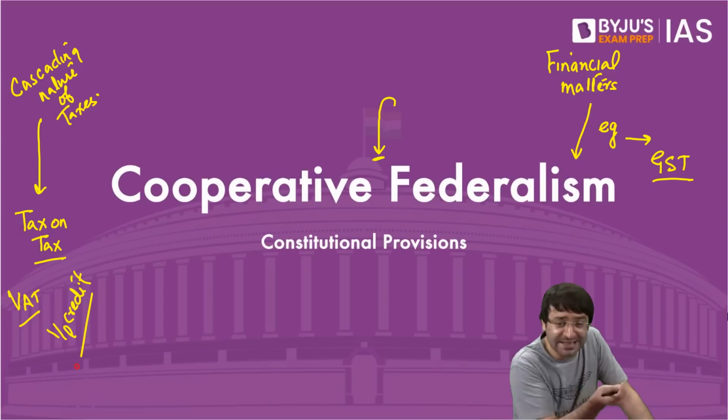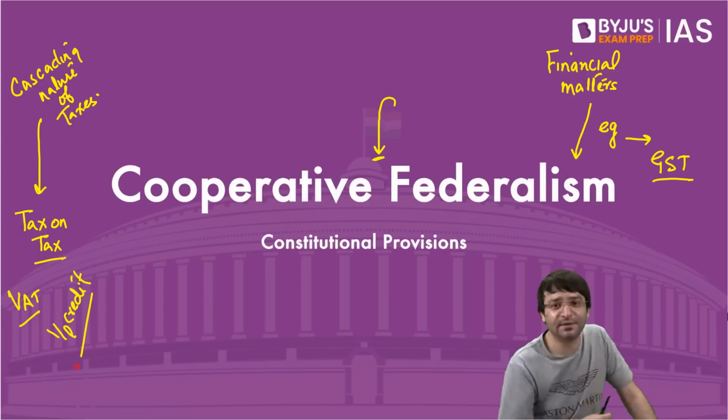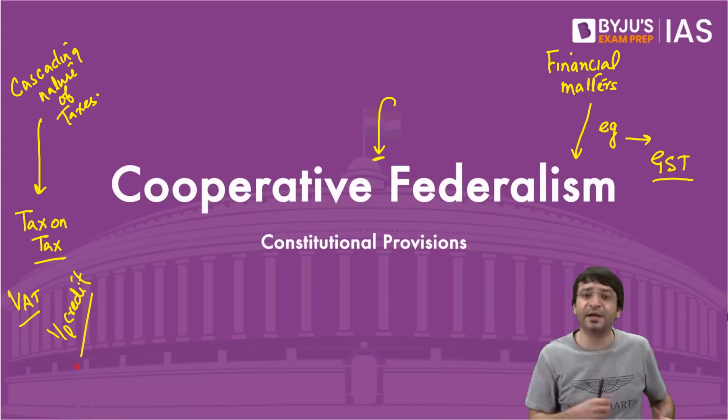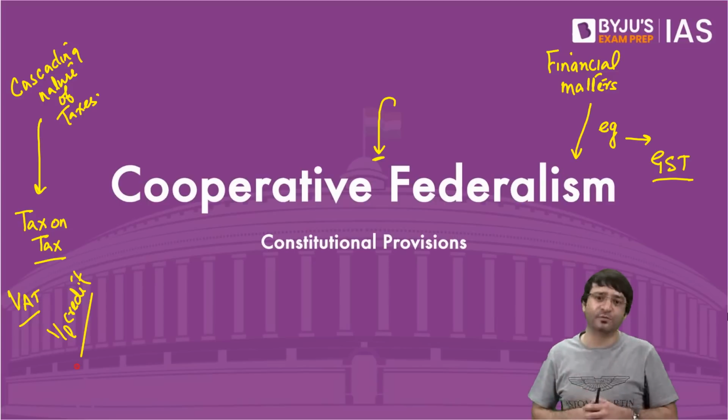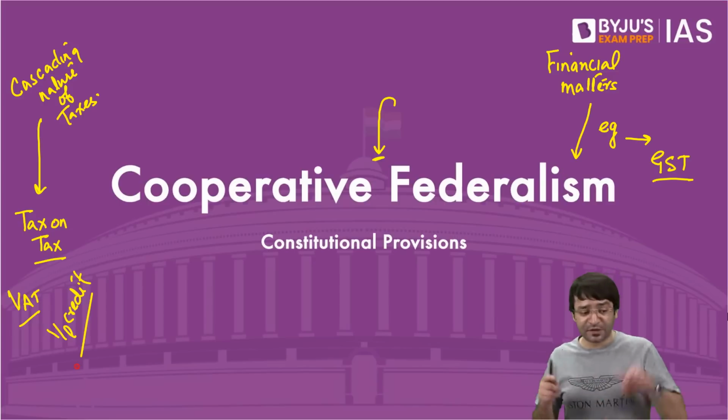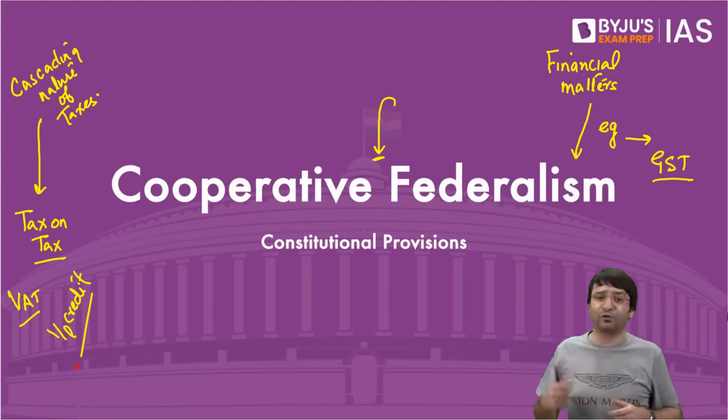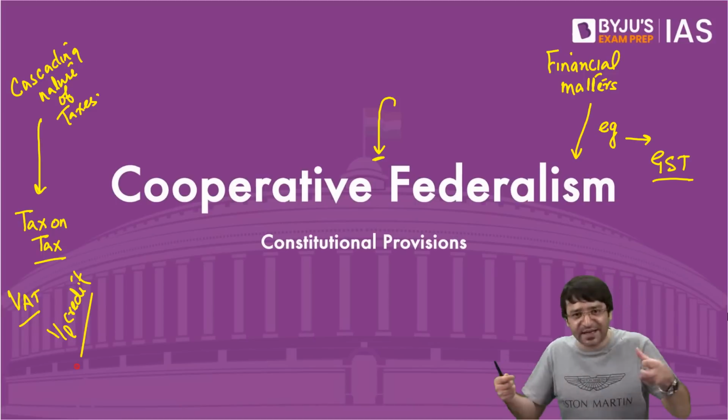For that, states had to give up their power. The center had to give up its power. Because previously only the center could impose tax on service. Now states can also. Previously only states could impose tax on the distribution of goods. Now the center can also do that. That means they are sharing their taxation powers.